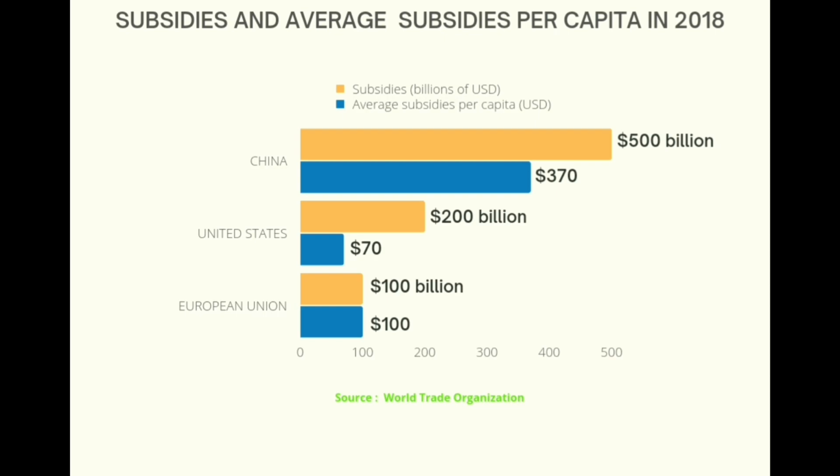the European Union. The average subsidies per capita in China is also much higher than in other countries. In China, the average person receives $370 in subsidies per year, while in the United States and the European Union, the average person receives $70 and $100 per year, respectively.